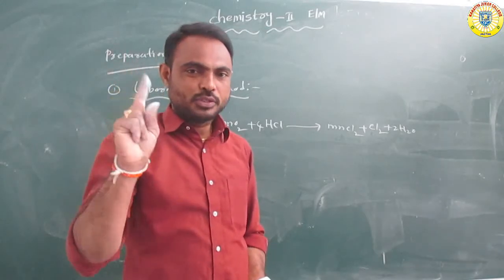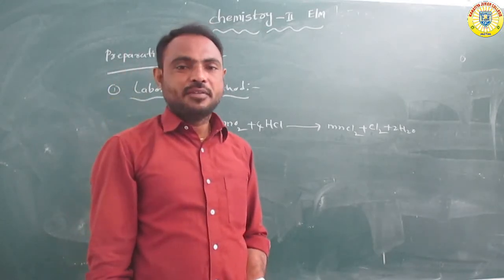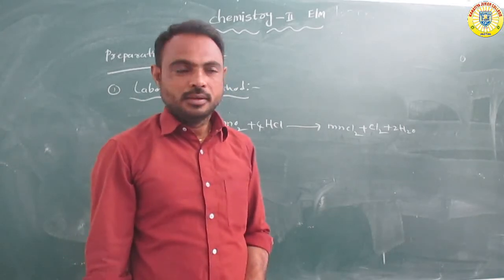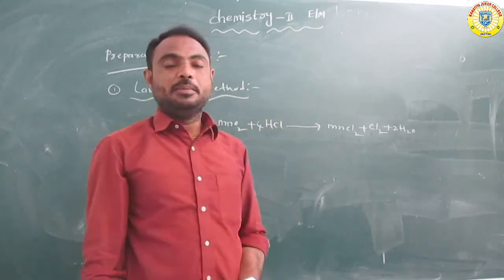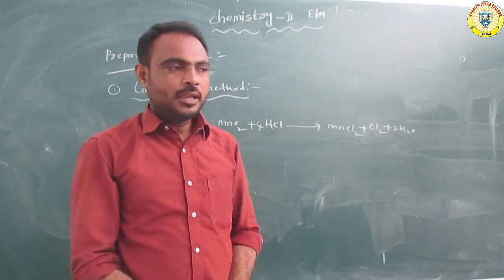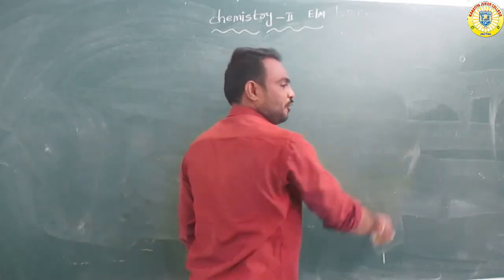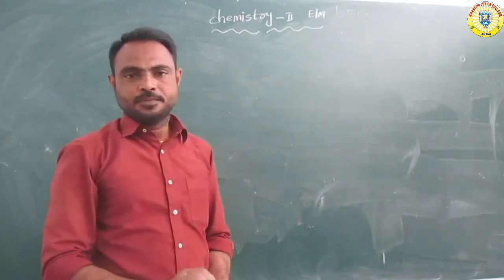Number one, the Deacon process. Second one, the electrolysis process. Third one, the laboratory method. Okay, so next further, the physical and chemical properties of chlorine gas.